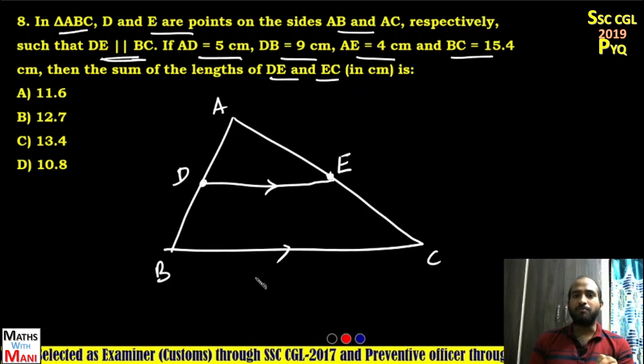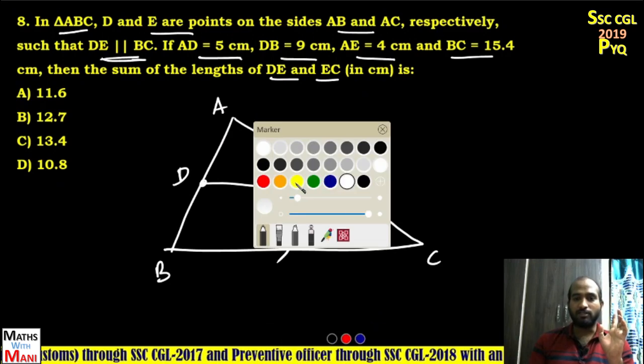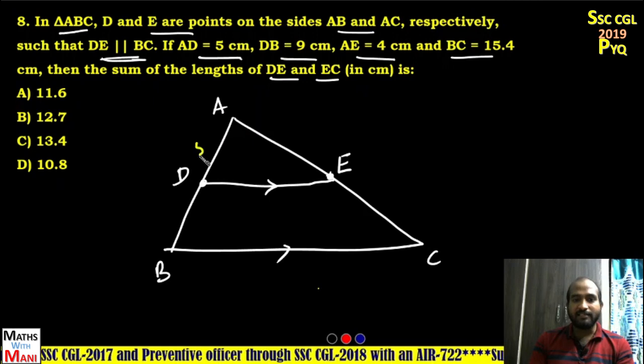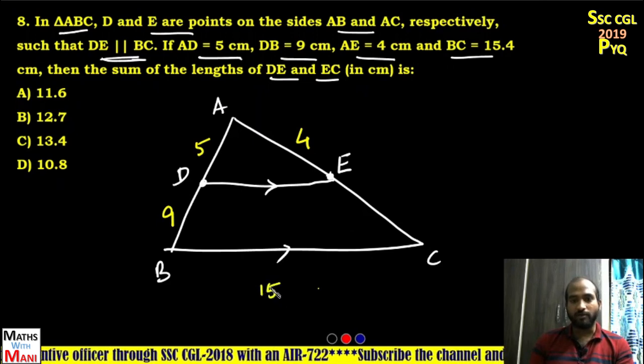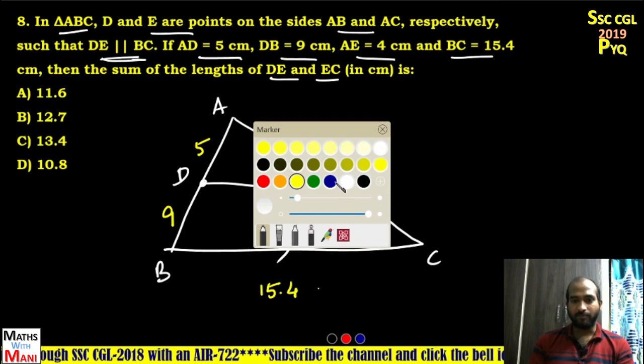These type of problems are already solved in the similar triangles videos. Okay. If anybody didn't solve this type, please watch those videos. Okay. And what are given? AD is 5 and DB is 9. AE is 4 and BC is 15.4. Okay. Let's see.